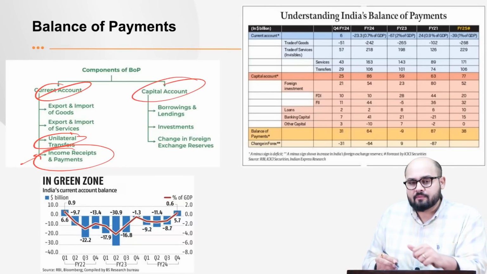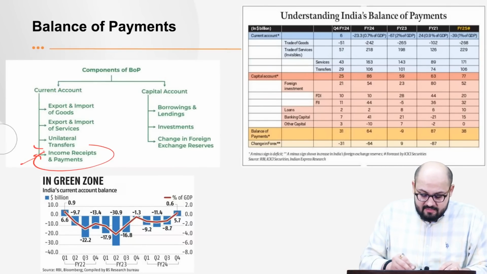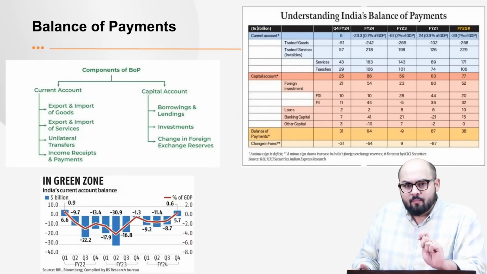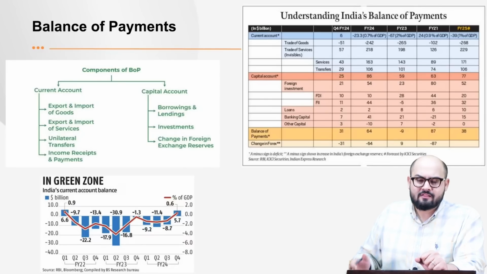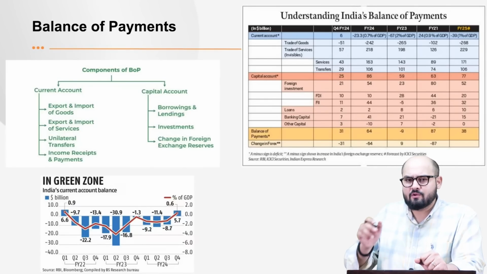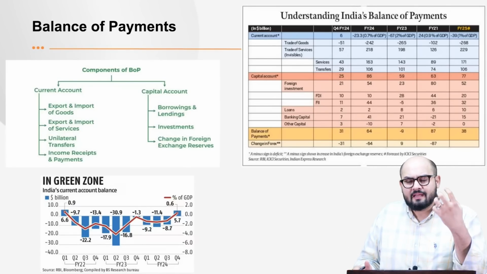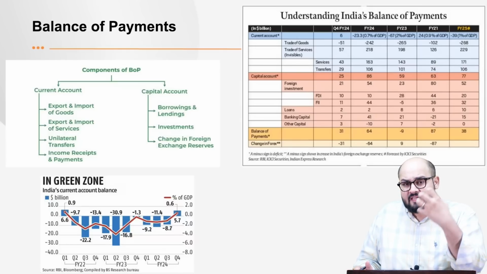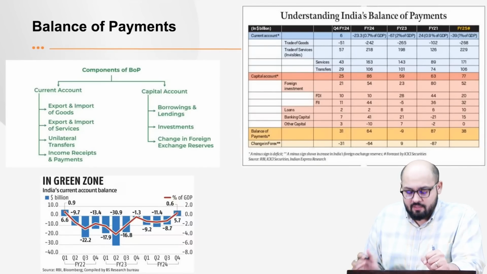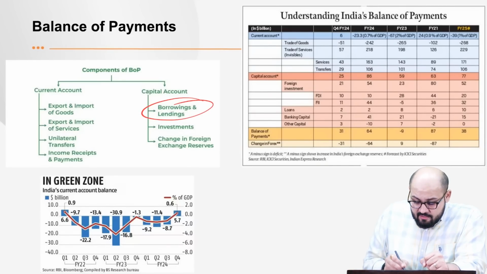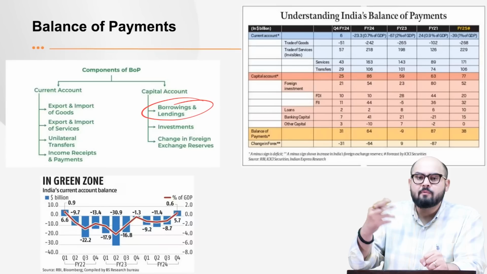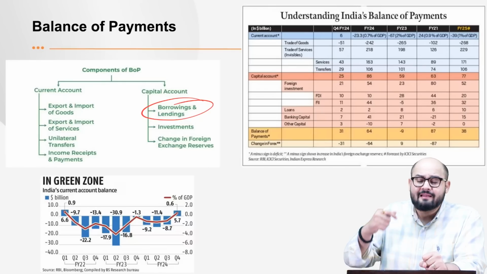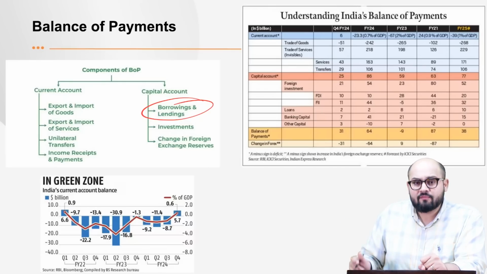Talking about the capital account, see, as the name says, the transactions which involve the capital account are not of current nature. They are more of investment oriented, right? Let's say you have got foreign direct investment, or foreign institutional investment. So the transactions which are investment related, which involve the asset and liability of the country, form a part of the capital account. So the first subcomponent is the borrowings and lendings. Whatever India is borrowing, that is, the government or the companies in India, or whatever India is lending to other countries, that forms a part of the capital account.